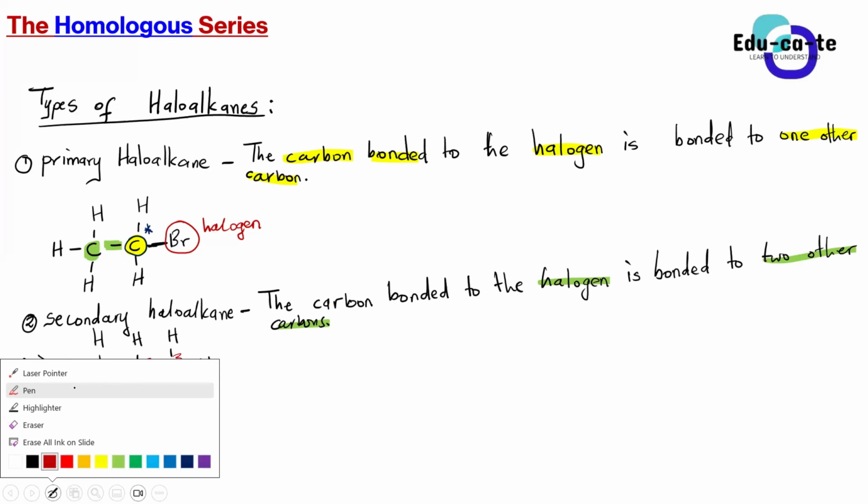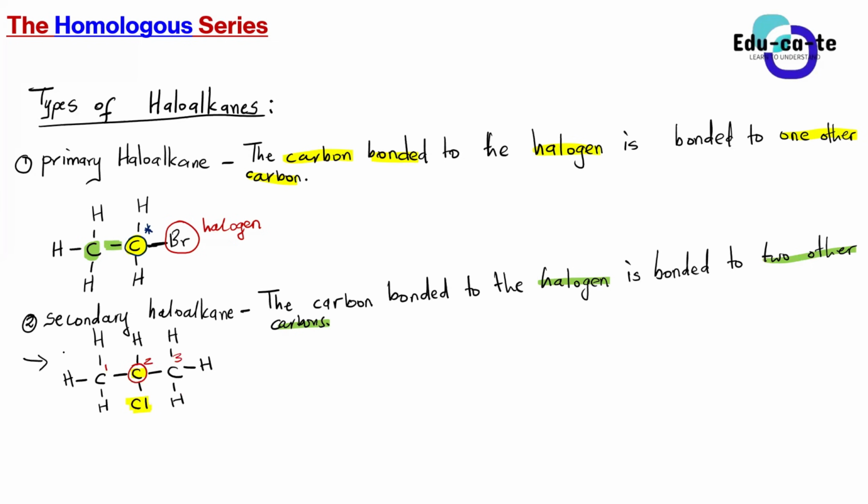2 other carbons. Right. So we say now that's a what? That's a secondary haloalkane. Now this is a secondary haloalkane. It is because it's type, guys, not its name. That is the type of the haloalkane.